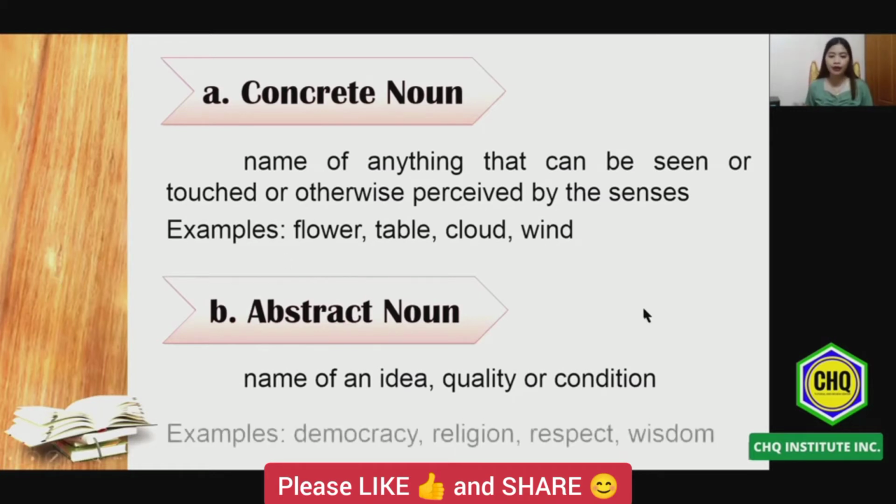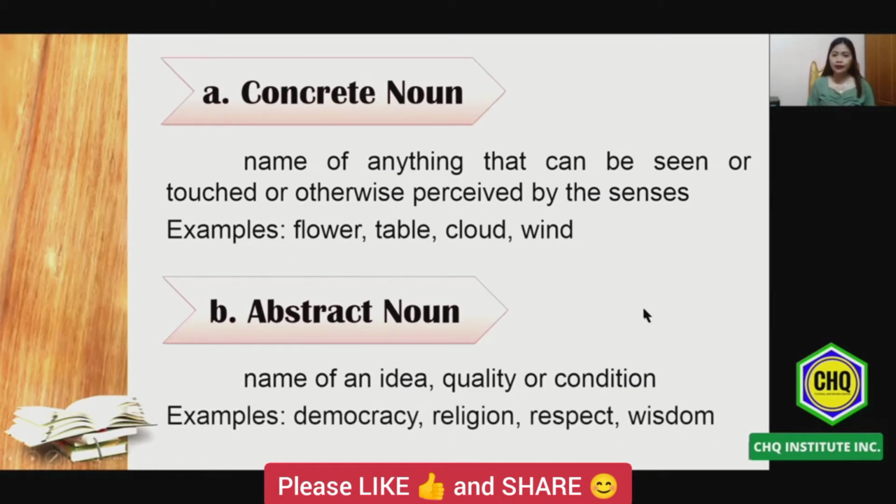So for example, democracy. We cannot see democracy, hindi natin makikita ang democracy, hindi natin mahahawakan ang democracy, but we know it exists. Therefore, that is an abstract noun. Another one, wisdom. Say for example, we cannot attach the wisdom, we cannot measure the wisdom, but we know it exists. So that is the difference between concrete and abstract noun.